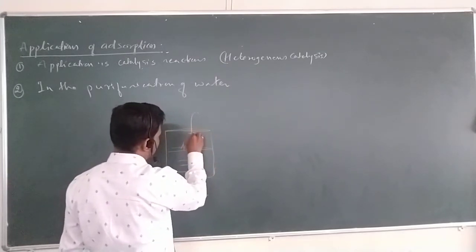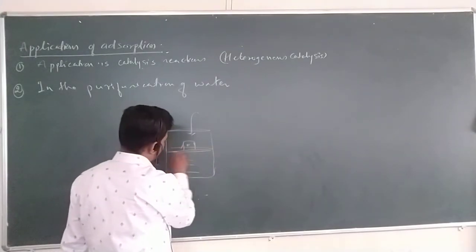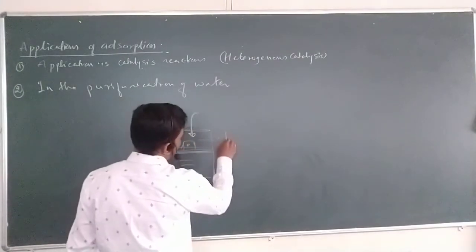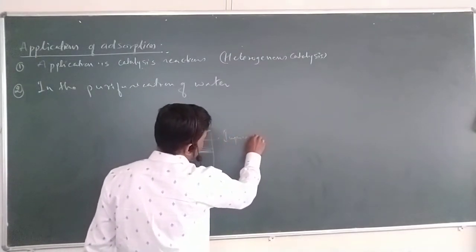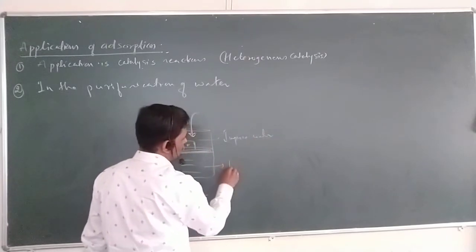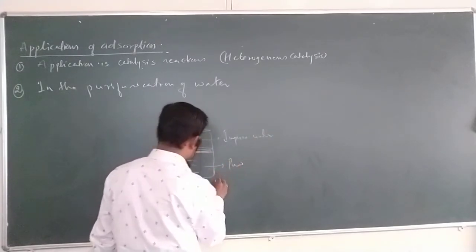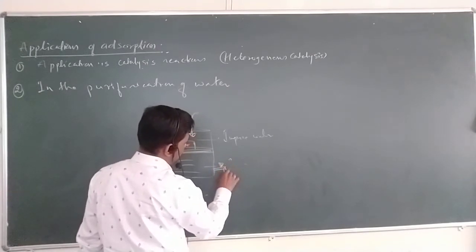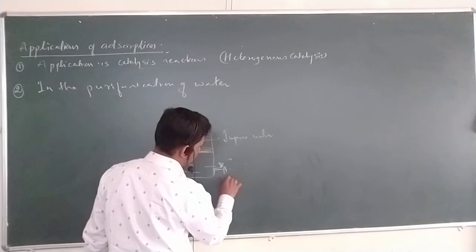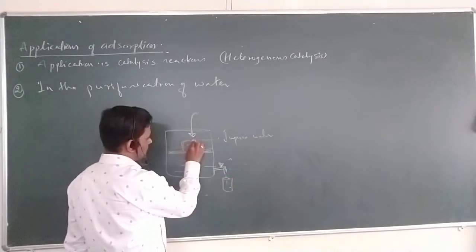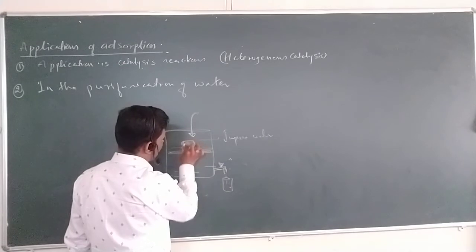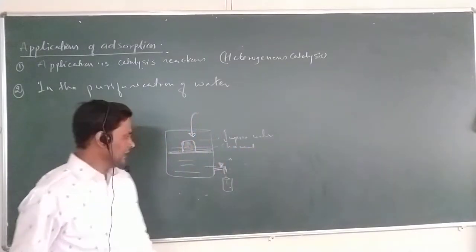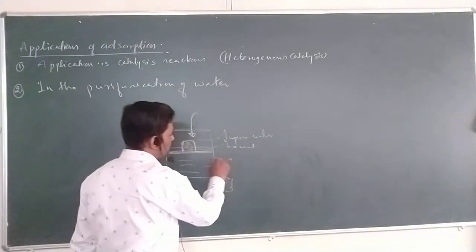For purification, in the top box you have to fill the impure water. Here it is impure water. Have you remembered this one? Here it is impure water and here it is pure water. Here one tap is there, from which we continuously collect fresh water. This is a box which has a setting of charcoal.